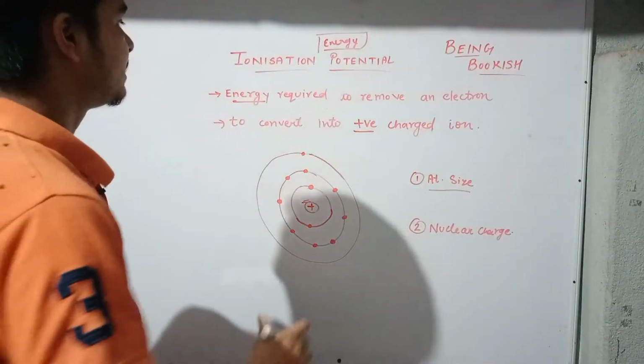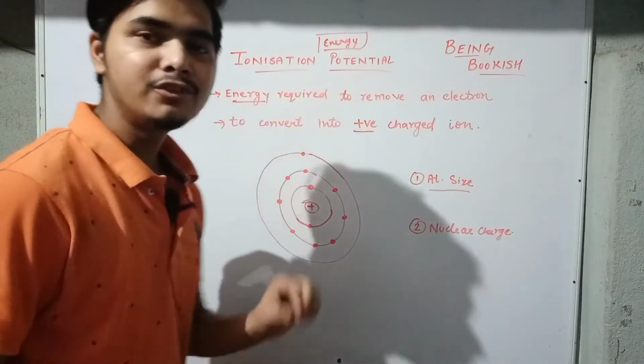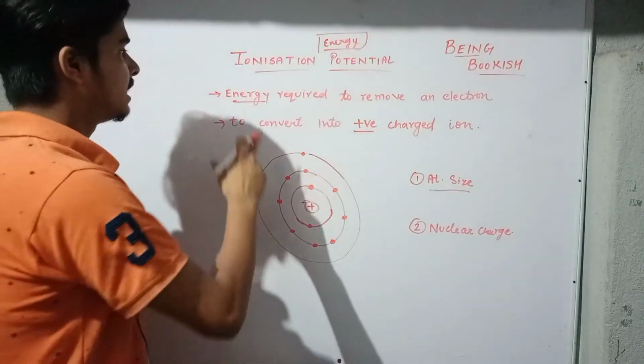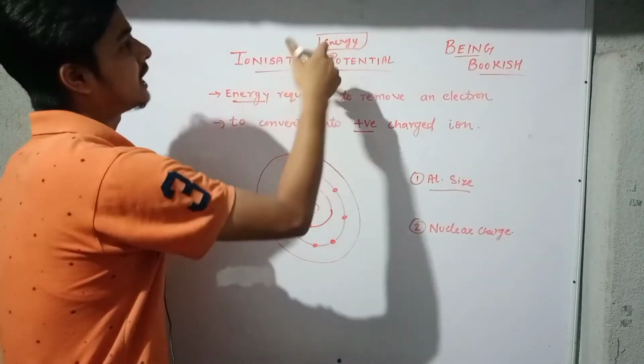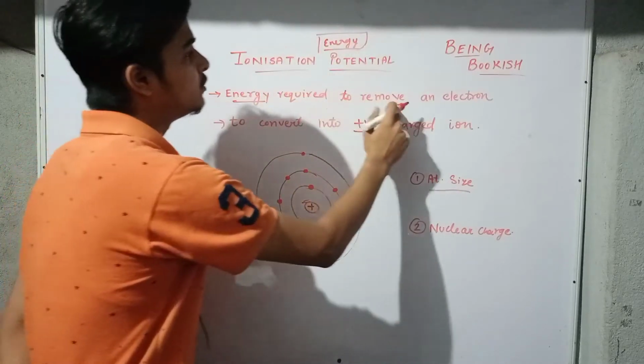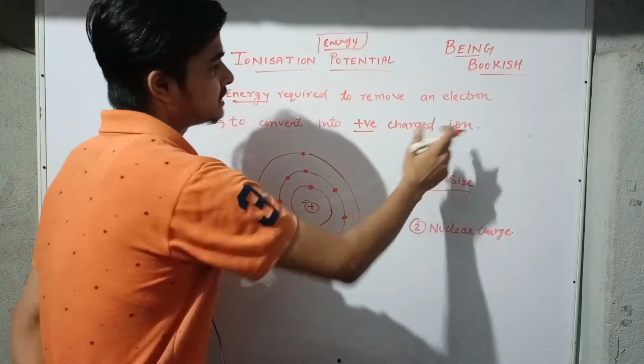Now I have written some definition here in 2 points, and if you follow these points you will be very clear. Now let me read this point. Ionization potential or ionization energy is the energy required to remove an electron and convert that atom into a positively charged ion.